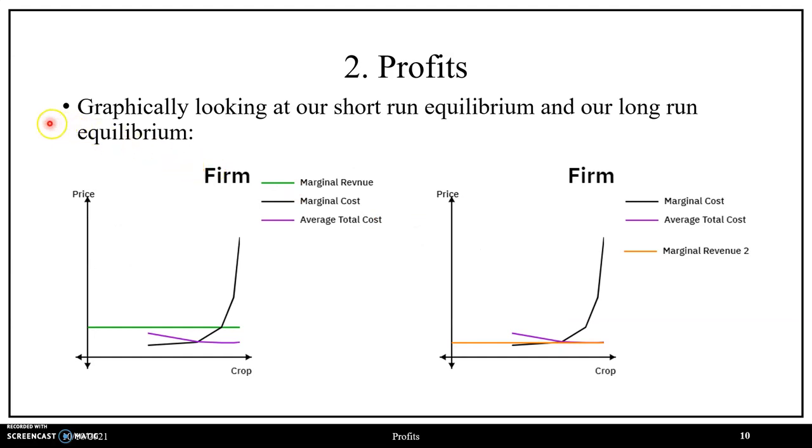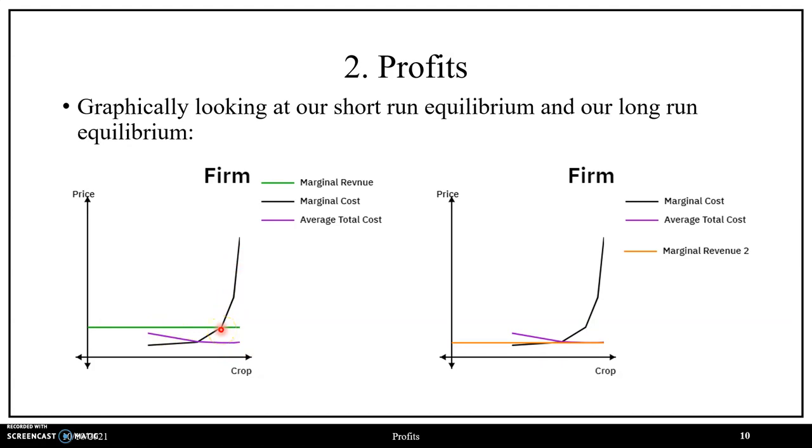Graphically, let us now take a look at the short-run equilibrium for a firm as well as a long-run equilibrium for the firm in this perfectly competitive market structure. On the left we have our short-run equilibrium, and on the right we have our long-run equilibrium. On the left we have marginal revenue in green, an upward sloping marginal cost curve, and we have our U-shaped average total cost curve as well.